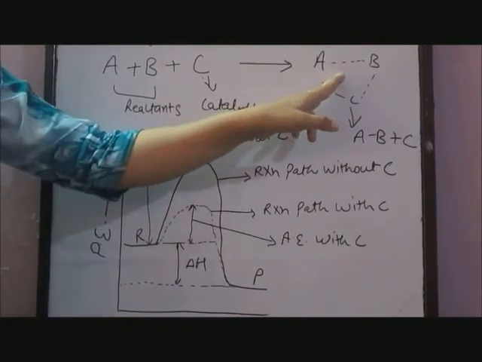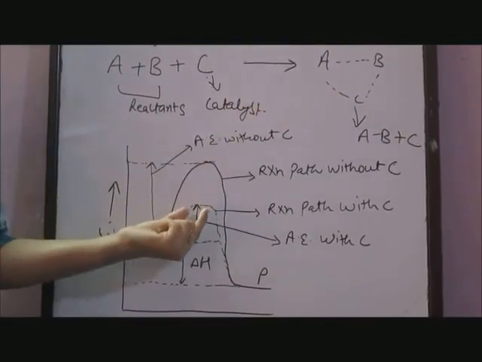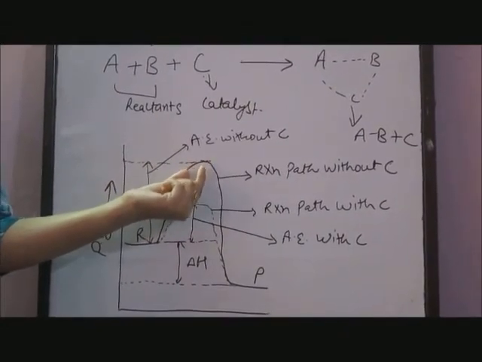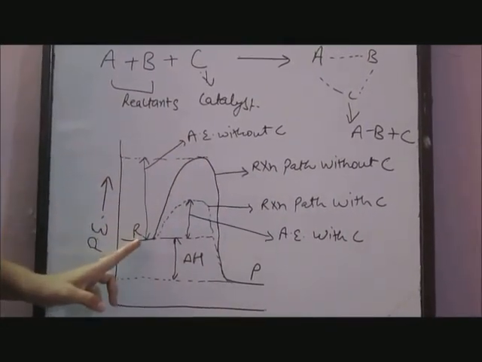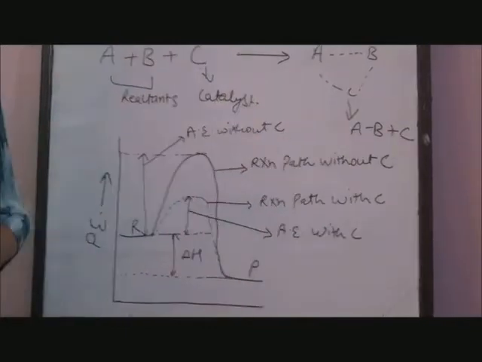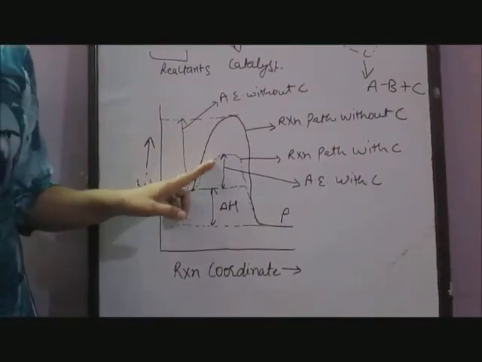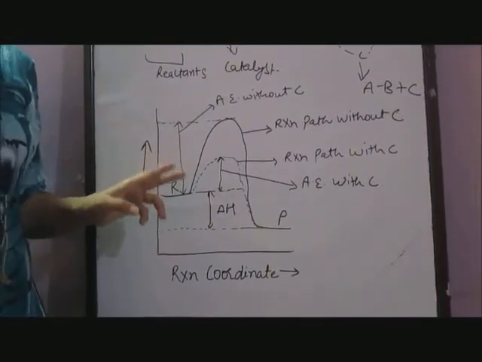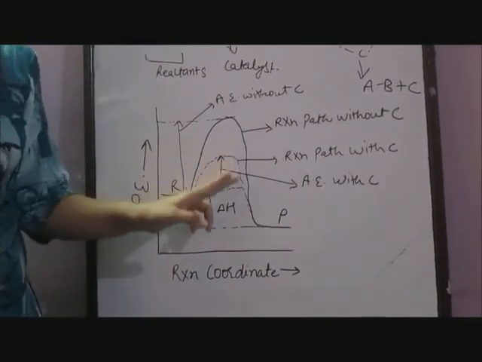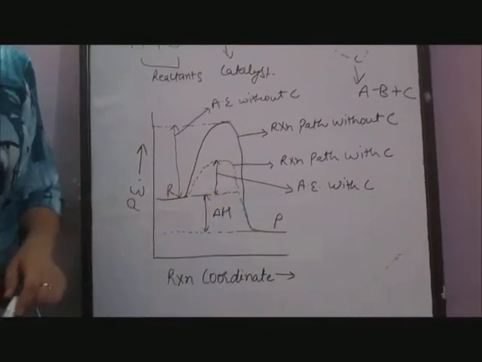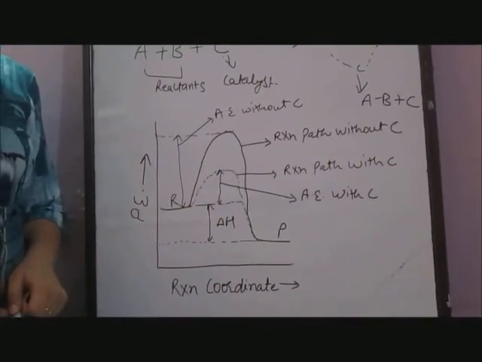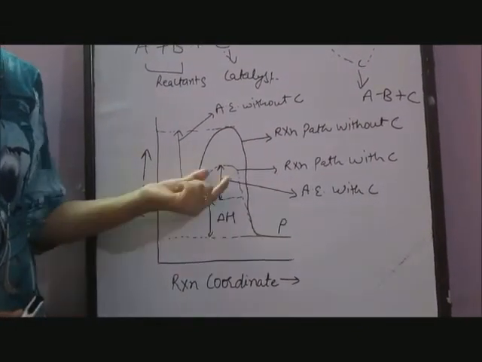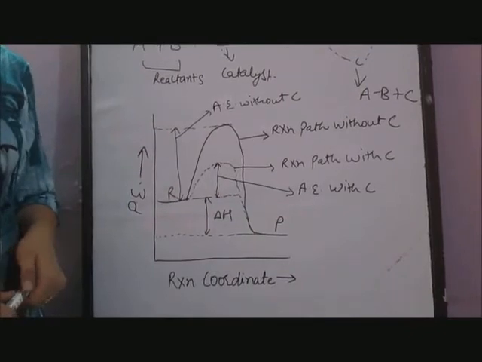The intermediate complex formed has much lower energy than the intermediate complex formed by reacting the reactants without catalyst. The presence of catalyst lowers the potential energy and the reaction follows a new alternative path which requires less activation energy. We know that lower activation energy means faster reaction.